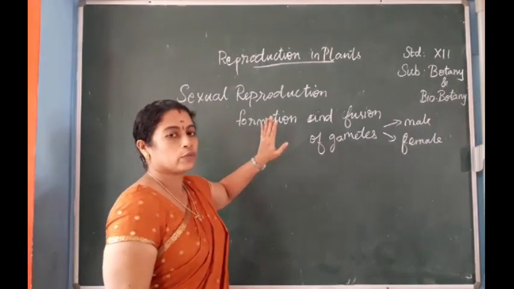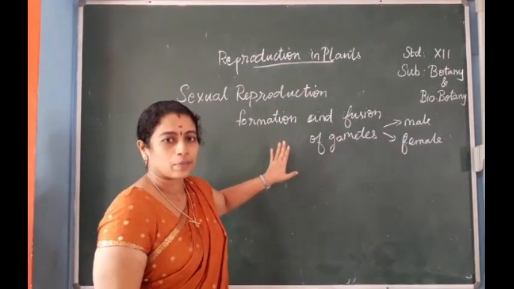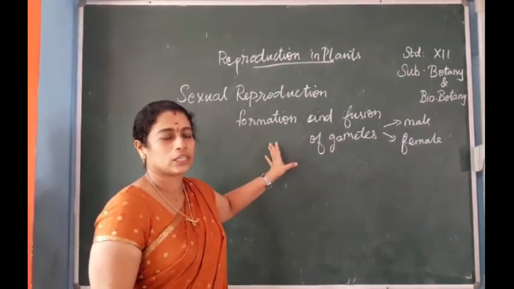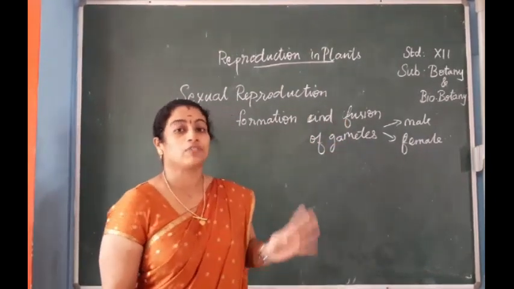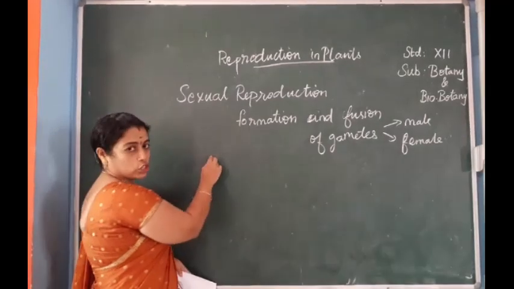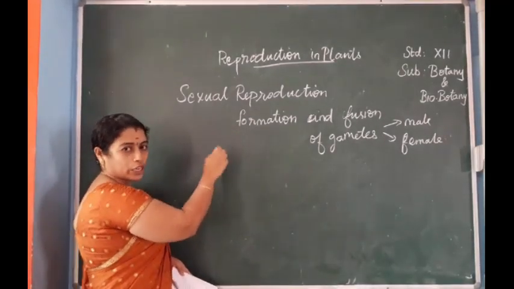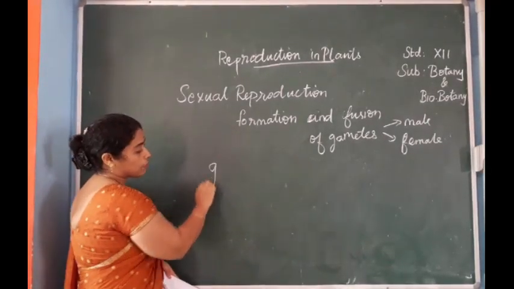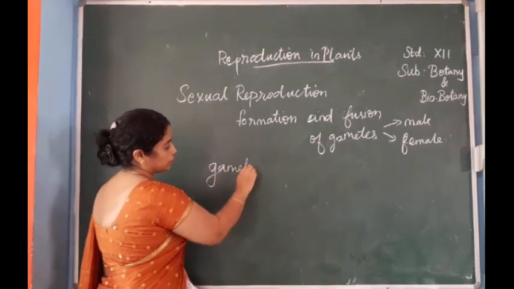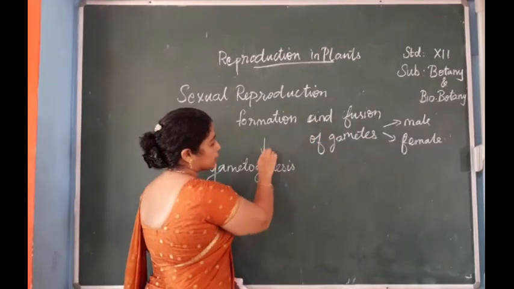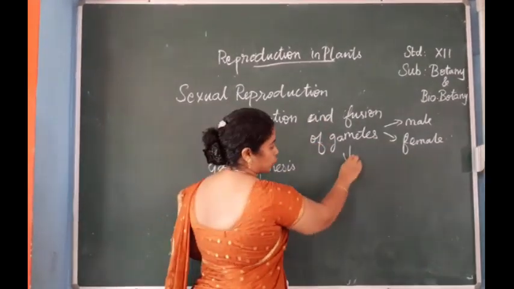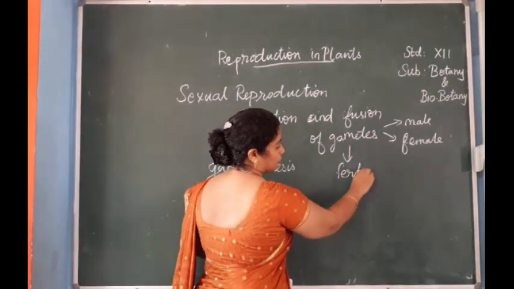The formation of gametes is known as gametogenesis, and the fusion of gametes is termed fertilization. So the production of gametes is known as gametogenesis, and this fusion of gametes is said to be fertilization.